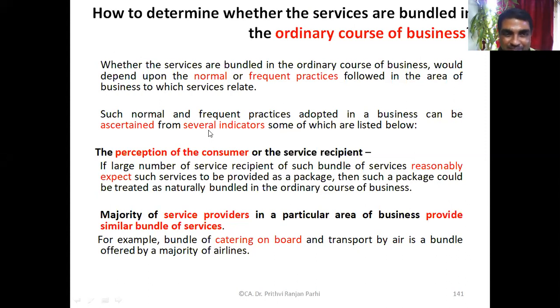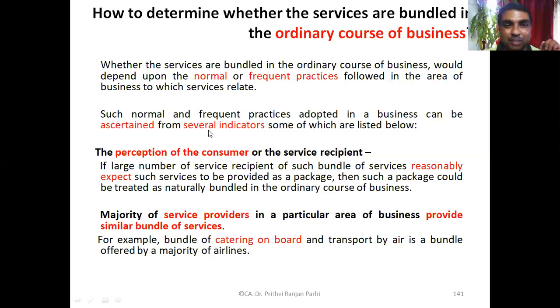It depends upon whether normally it is packed like this, bundled like this, or is it a frequent practice? Most of the cases you find the practice is like that. If it is a normal or frequent practice, then you can say this is an ordinary course of business, they are bundled. If it is not so, then it is not an ordinary course of business. You have to think it may be a mixed supply.